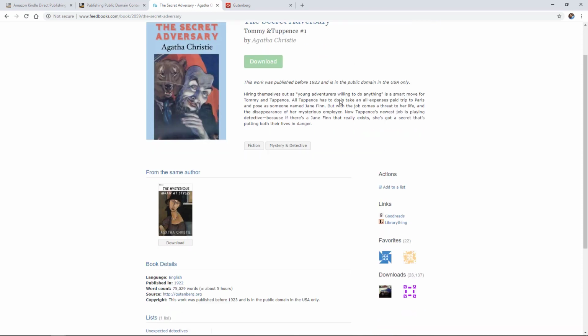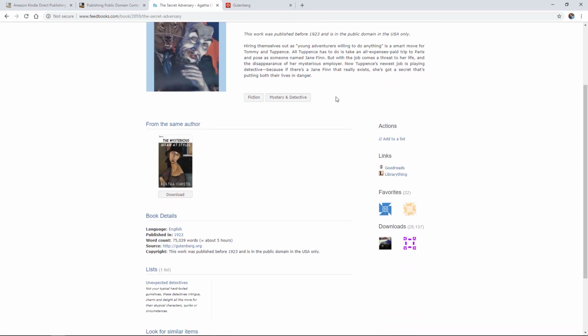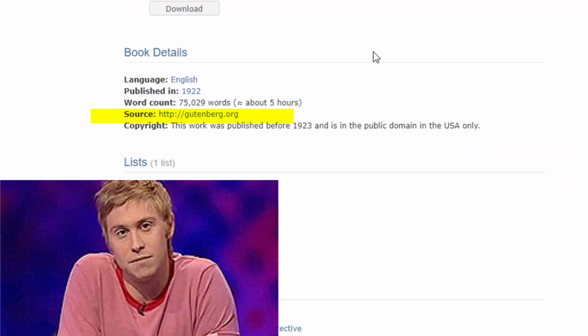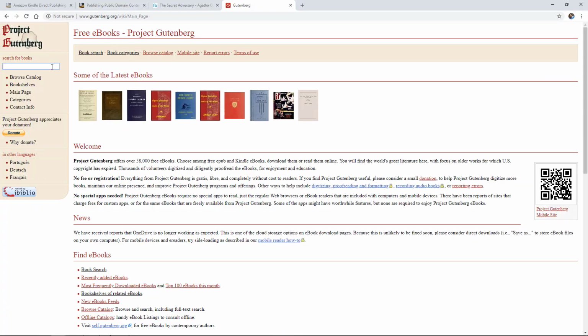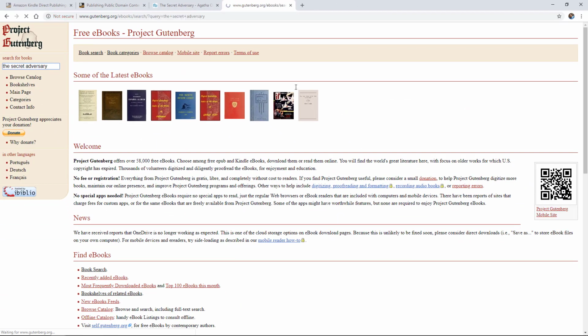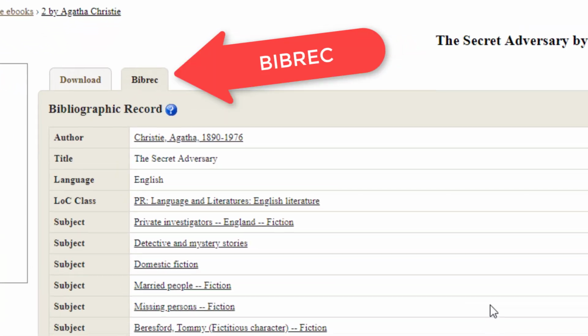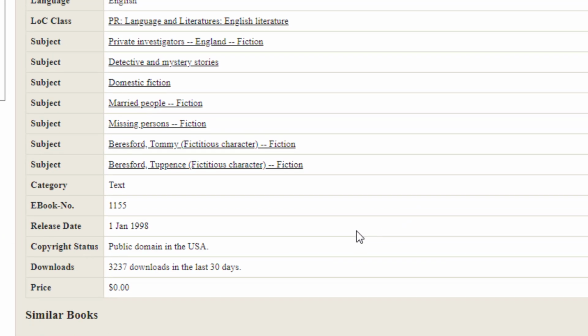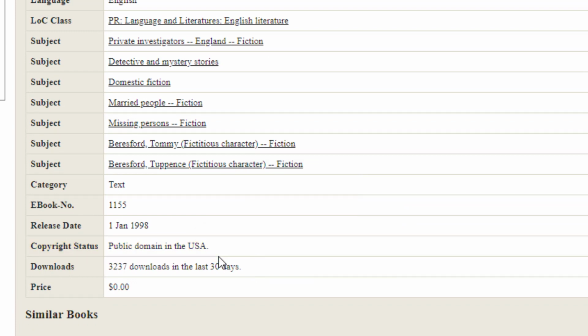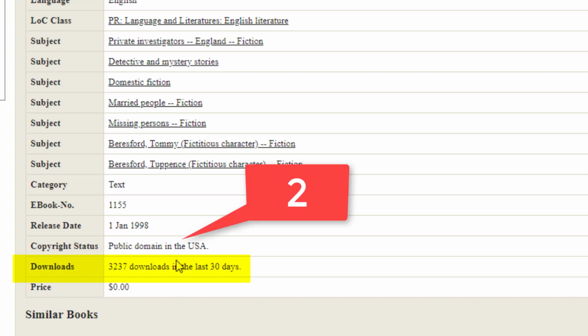There's also another piece of information that's gold here. Just observe their source section, which clearly mentions that this book was actually sourced from Gutenberg itself. So let's now head to the Gutenberg website and search for this book in their database. Once we find it, click on the Bibliographic Record tab, where we can validate two things. One, the copyright status, that the book is indeed in the public domain, because this is helpful when the KDP review team asks us for proof, where we can send this hyperlink. And two, the number of downloads in the last 1 month. This translates into more than 100 books per day.